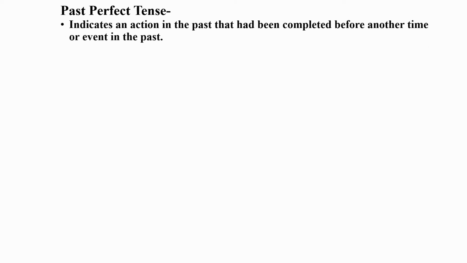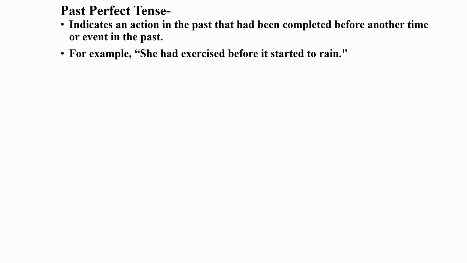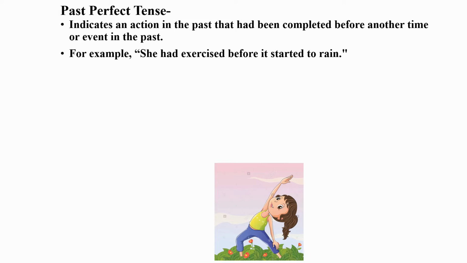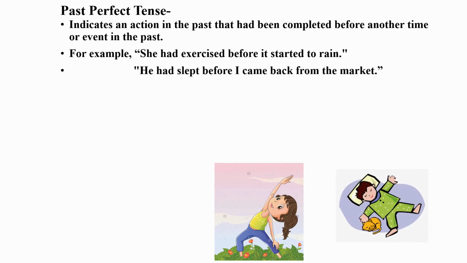So students, let us learn about past perfect tense. Sentences that tell us about actions that were completed before another action in the past are said to be in the past perfect tense. It indicates an action in the past that had been completed before another time or event or action in the past. For example, she had exercised before it started to rain. Now here we are talking about two actions, exercising and rain, and both the actions happened in the past. He had slept before I came back from the market.